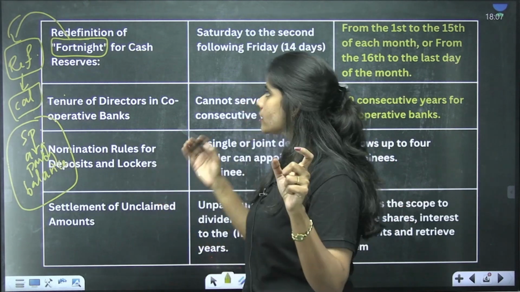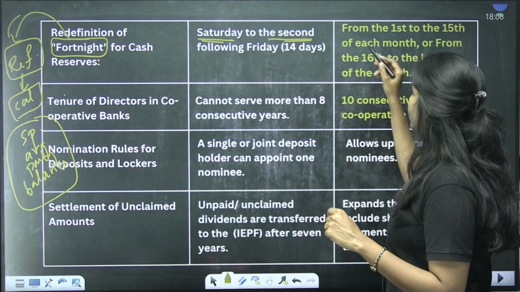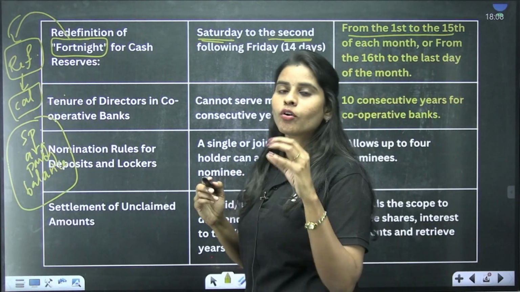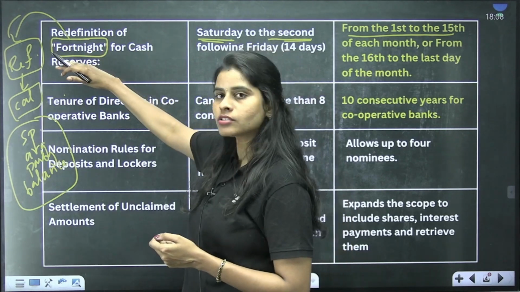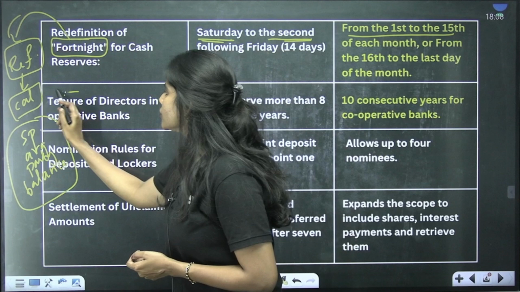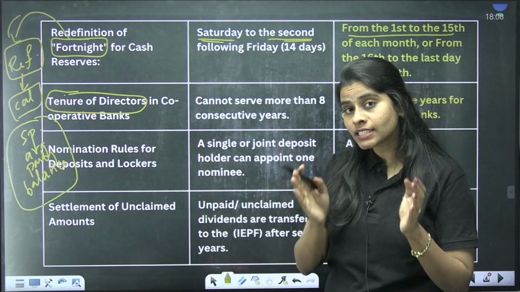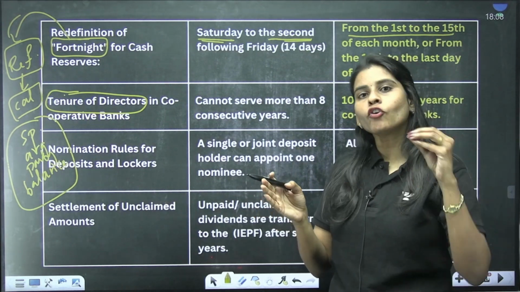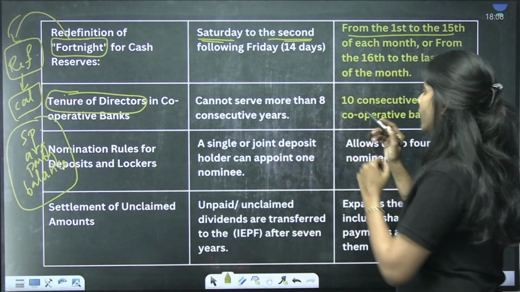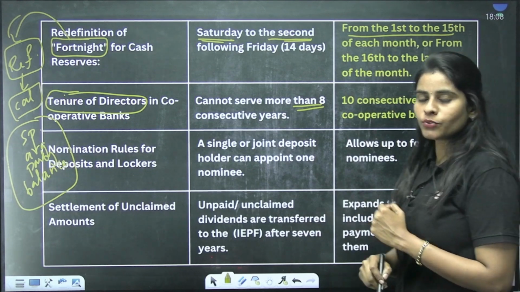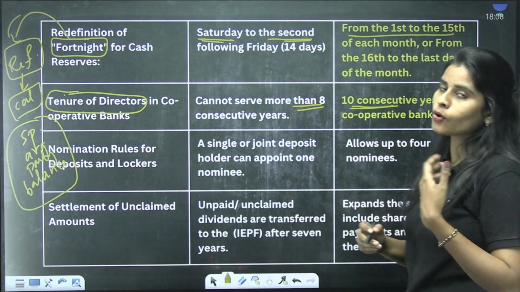So what is the fortnight? Earlier it was Saturday to the second Friday, but now this amendment changed it to the 1st to 15th of each month, or from the 15th till the end of every month. This is the first change made, and the second change is about the tenure of directors. According to the current provision, the tenure cannot extend beyond 8 years, except for the chairman or some whole-time director. Now the amendment changed it from 8 to 10 consecutive years for the cooperative banks.